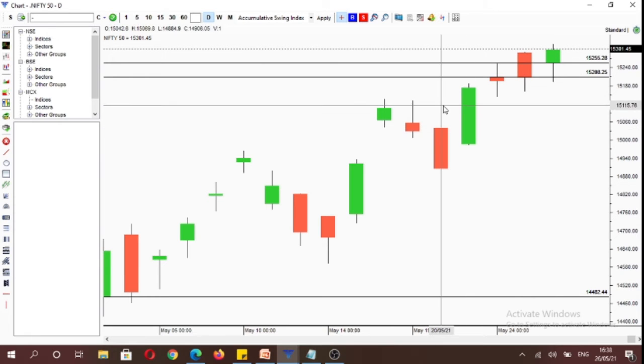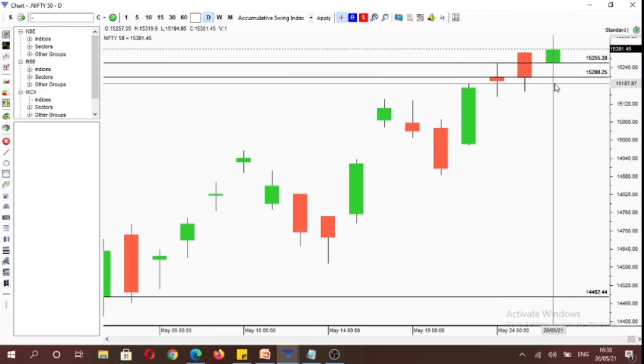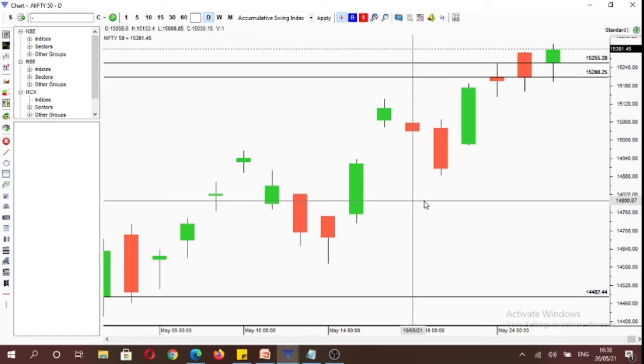And in terms of price structure, we have been making higher high, higher low, higher high, higher low, higher high, and a higher low. So based on the price structure, we can conclude that Nifty is in an uptrend.